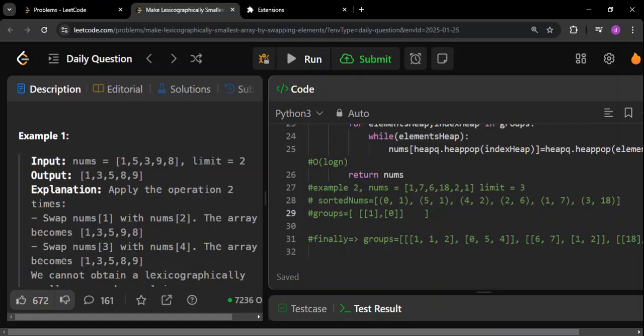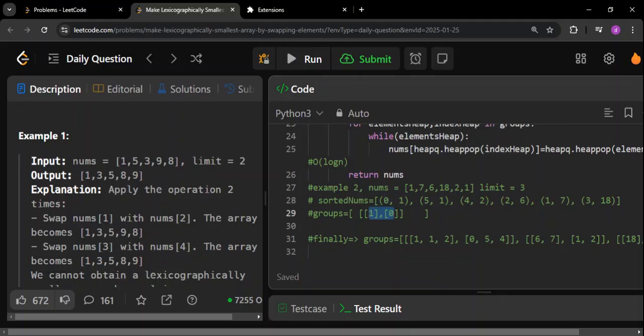Inside that, some more elements will be added. This particular bracket is going to store all the values in that group. Similarly, this bracket is going to store all the indexes in that group. The value belongs to a certain index, right? So the indexes will be stored in this group, and the values will be stored in this group, and both of them are going to be part of this particular group. Each group will basically have two entries. Index number 0 is going to store the values, and index number 1 is going to store the indexes. It will become clearer when I do the testing. I have already included these in here.